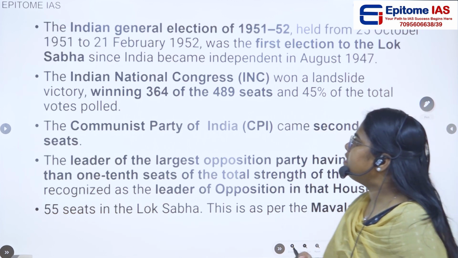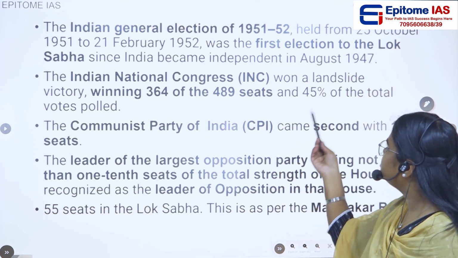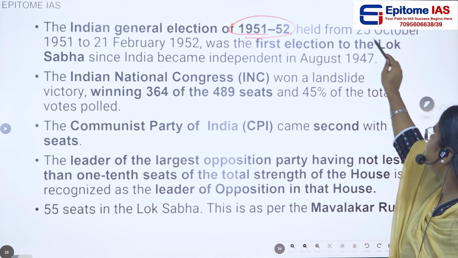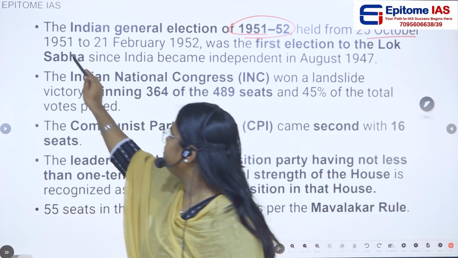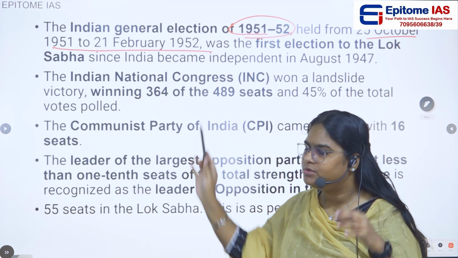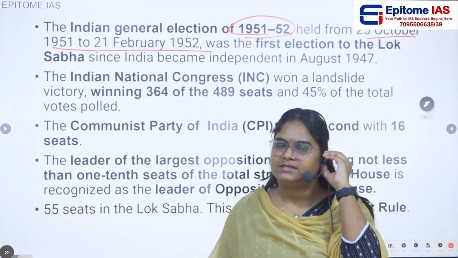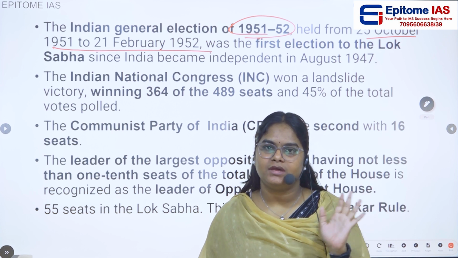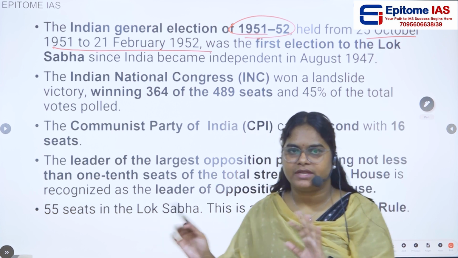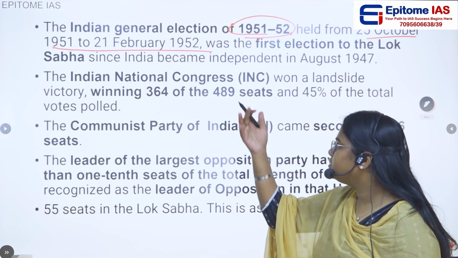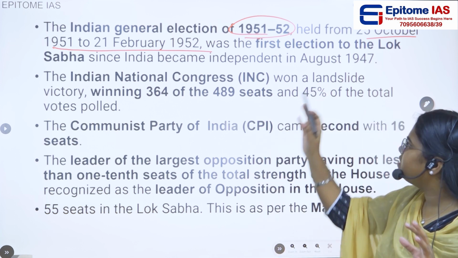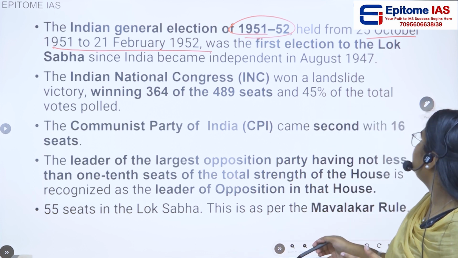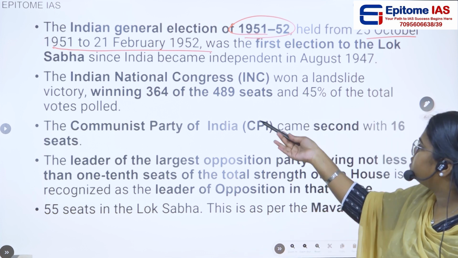So here, if you see the Indian general election of 1951-52, held from 25 October 1951 to February. Okay, you don't need to remember the dates and everything. Just remember that the first election happened in 1951, up to 1952. That's it. So this was the first election which happened after the independence of India. We know that. Then the first Lok Sabha was formed.